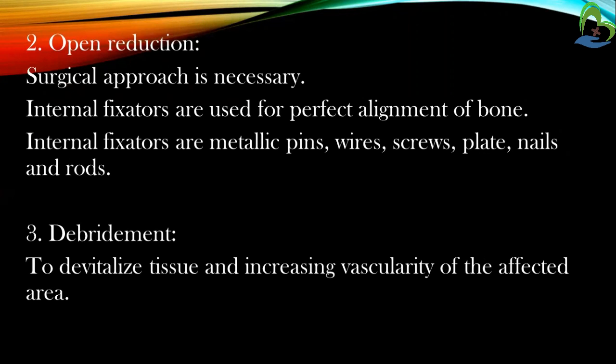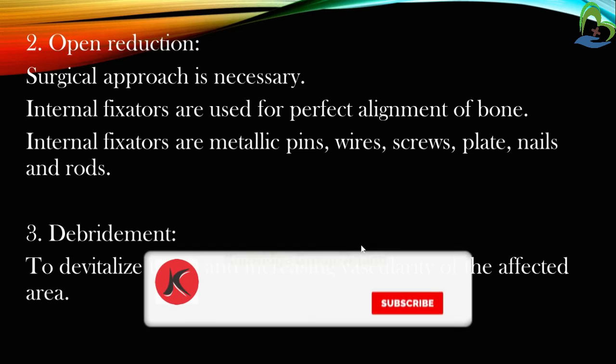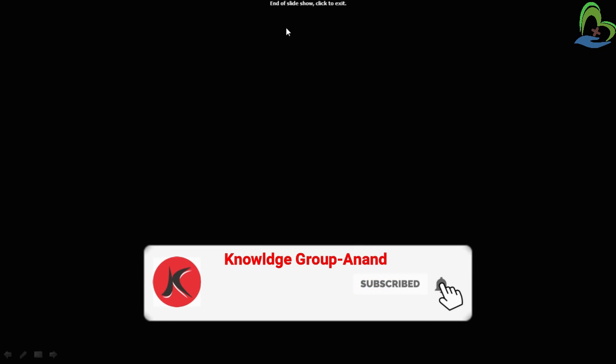Open reduction: a surgical approach is necessary for open reduction and internal fixation, used for perfect alignment of the bone. Internal fixators are metallic pins, wires, screws, plates, nails, and rods. These are used in open reduction surgeries. Debridement removes devitalized tissue and increases vascularity of the affected area. So these are all the surgical options used in fracture. Here we completed the fracture.